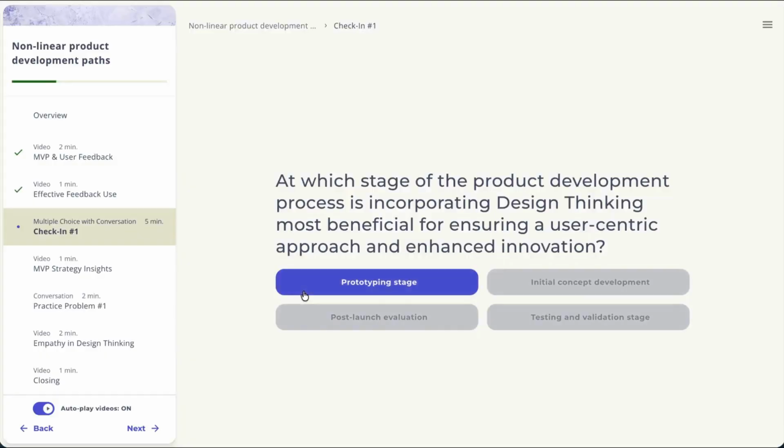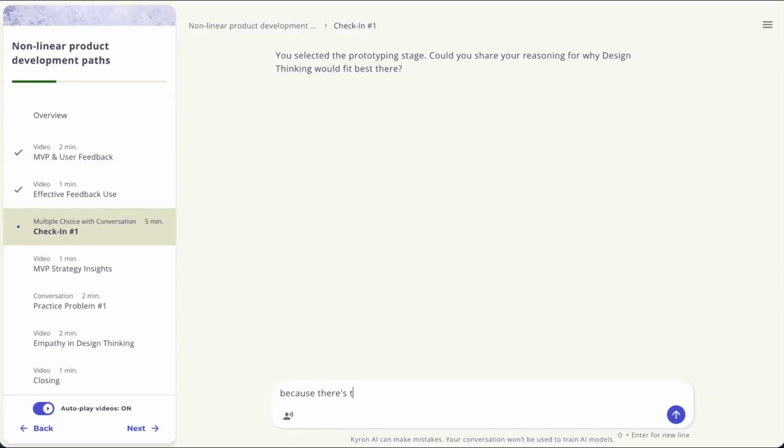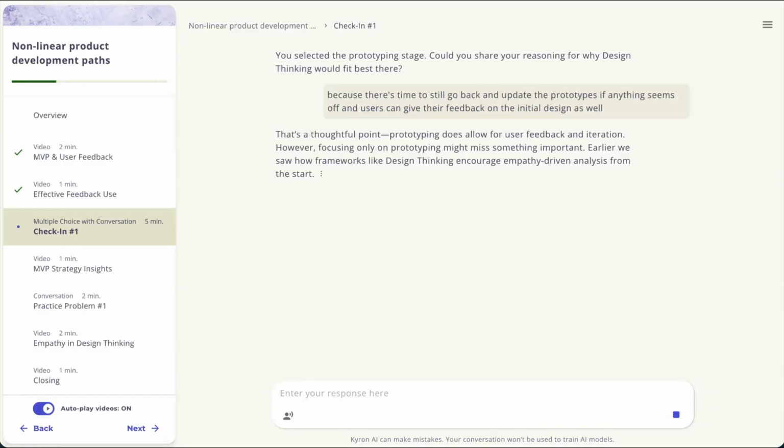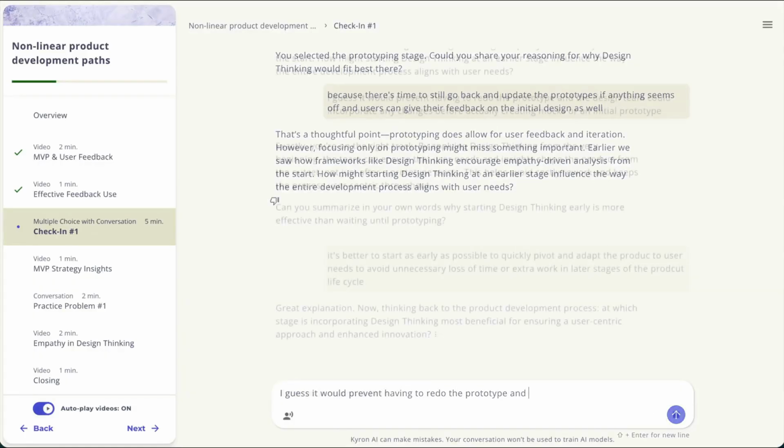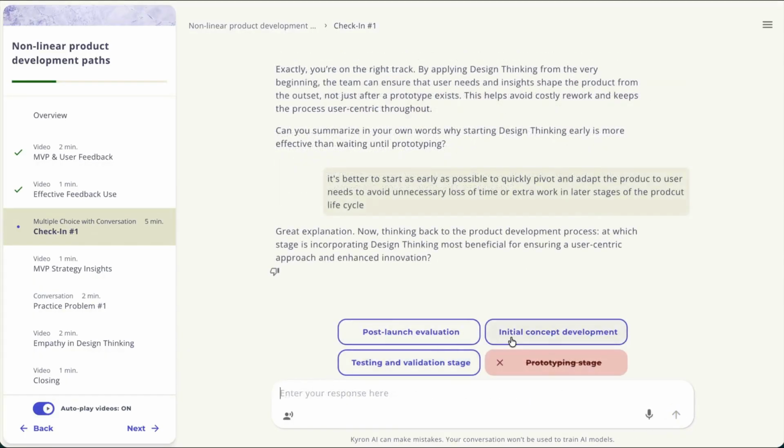Multiple choice with conversation starts as a multiple choice question and opens into a targeted conversation with Kyron's AI. If you select an incorrect answer choice, you'll have the chance to reflect on your reasoning and refine your thinking before revisiting the question.